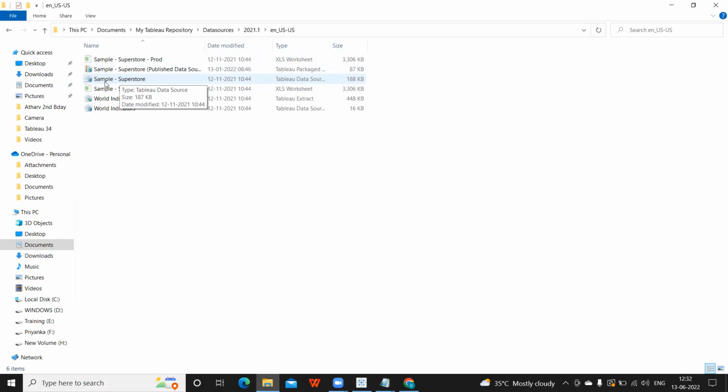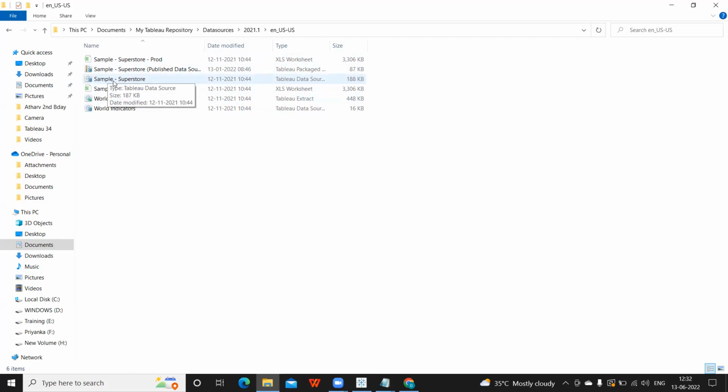Okay, so remember this. Some of them I have edited, so you can ignore, but sample superstore is there. One is in Tableau format and the other one is in Excel format. And world indicators we have one more, which is also provided by Tableau, but sample superstore is widely used data set. So anyone who is a Tableau developer will definitely know what is sample superstore, and will definitely understand how the data is.